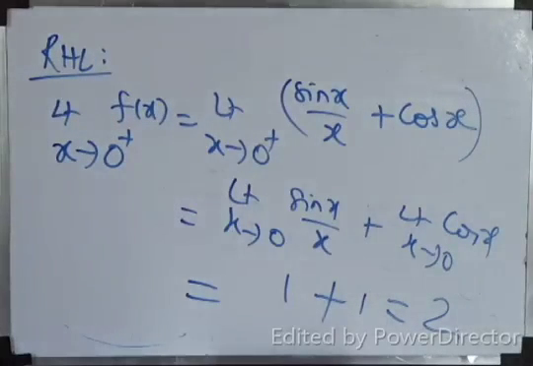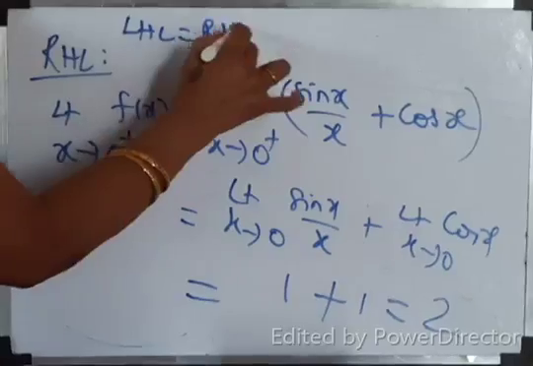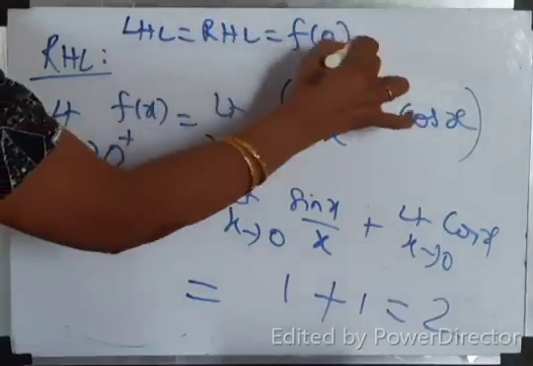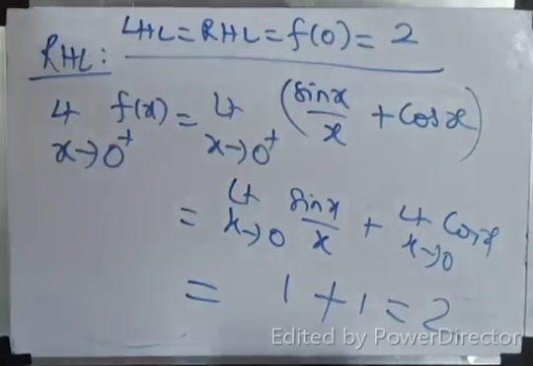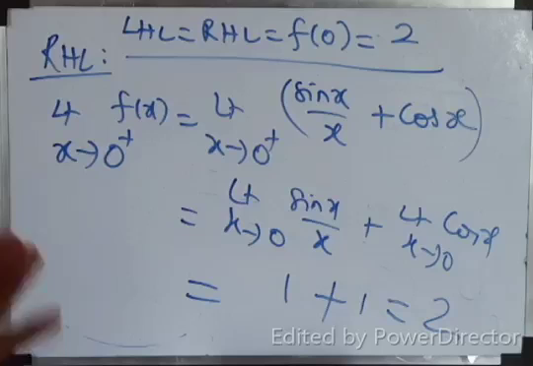LHL, RHL and f of 0. All three are 2. What will you write? LHL equal to RHL equal to f of 0 which is equal to 2. Therefore the function is continuous at the point x equal to 0. Do you understand? Okay. The same pattern I finished.